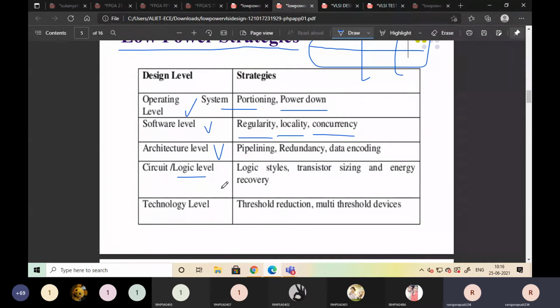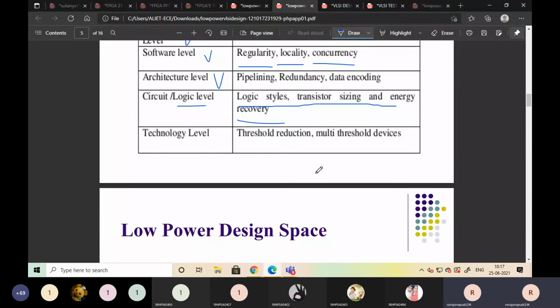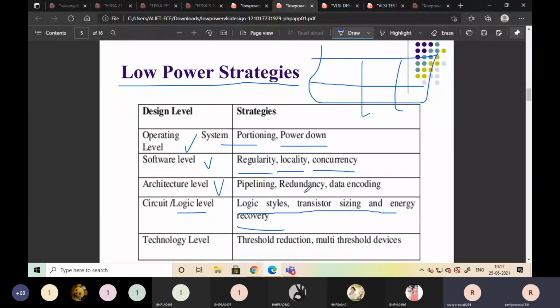If you want to construct a full adder using MOSFETs, that is a logic level or circuit level design. Here we have to reduce the sizes of the transistors. That is scaling. By using different logic styles and reducing the size of the transistor, we can reduce the power. Similarly, at the technology level, by using different technologies such as threshold reduction and multi-threshold devices, we can reduce the power. This is additional information for you.